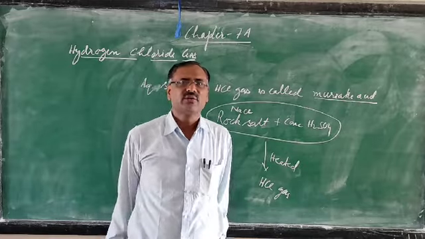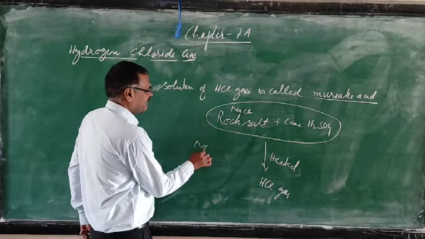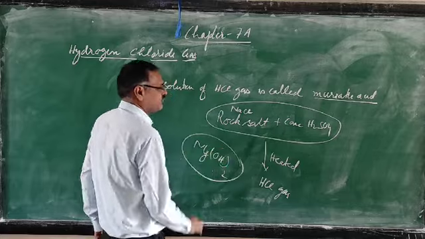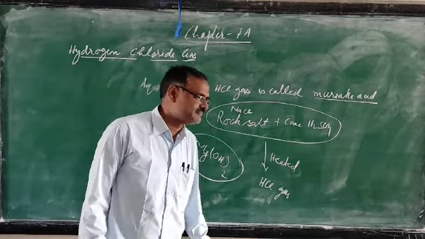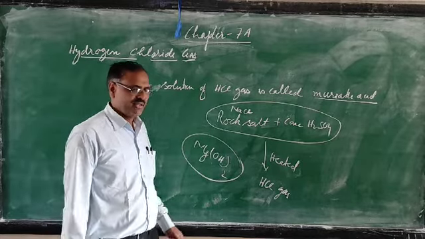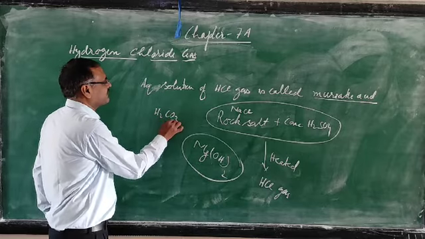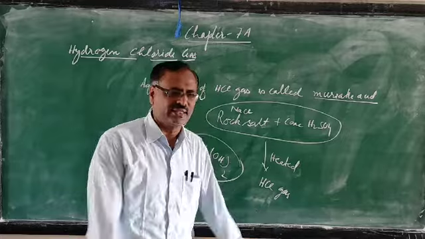In that case, we use an antacid, magnesium hydroxide. This antacid neutralizes the hydrochloric acid present in our stomach. And sometimes you people drink cold drinks. In cold drinks, carbonic acid is there. You may wonder how one acid will neutralize another acid.